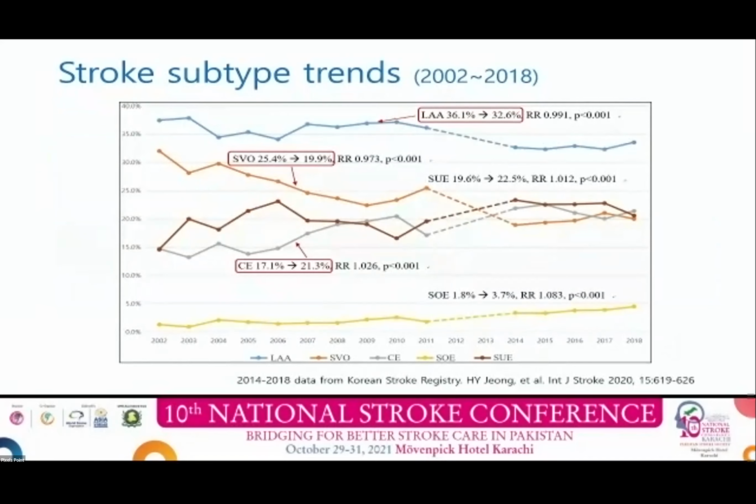This graph shows the changes of stroke subtype during the past 15 years. Large artery atherosclerosis has decreased from 36% to 32.6%. Small vessel occlusion dropped from 25.4% to 20%. In contrast, cardioembolism became more frequent, 17% to 21%.